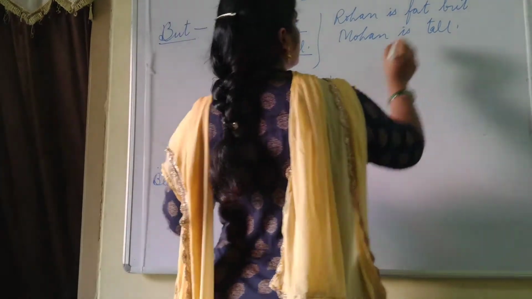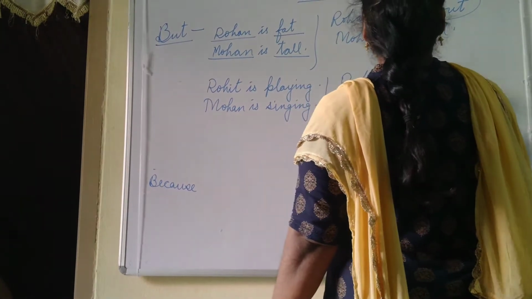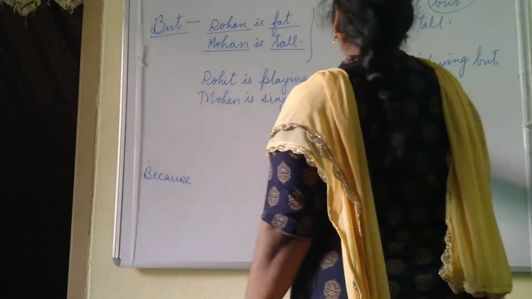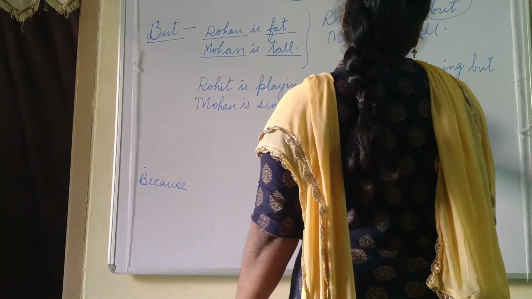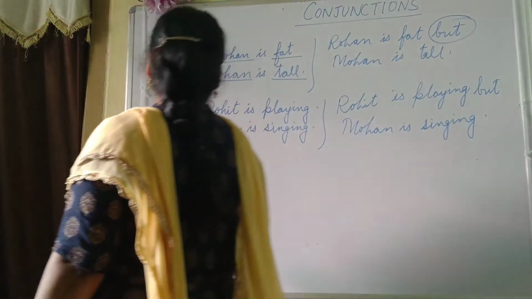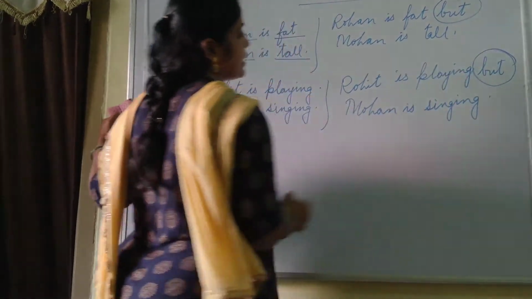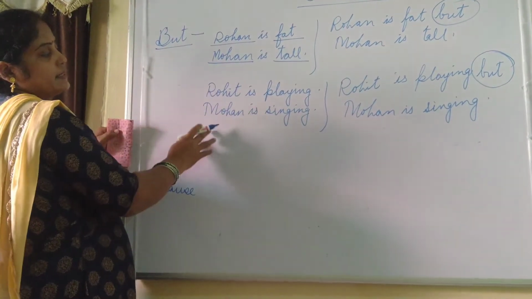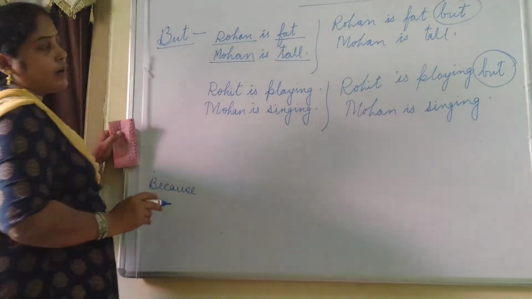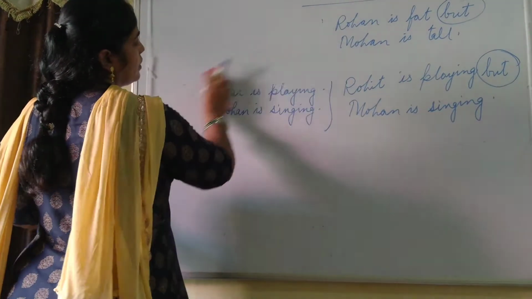Here we can join it like: Rohit is playing, but Mohan is singing. That means it is just the opposite. It is clear? I hope this "but" is also clear here. Rohit is playing, Mohan is singing. So here it has differences, or we can say it is just the opposite. "But" is used for opposite work. Now we will see the next, that is